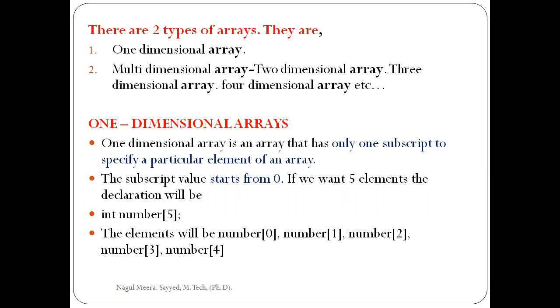Here one dimension array consists of only one subscript, which we may call one column, to specify a particular element of the array. An example of this is a vector matrix. A vector matrix consists of only one column. There may be n number of rows.